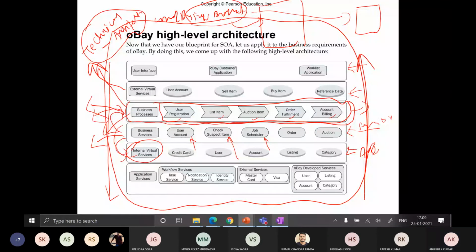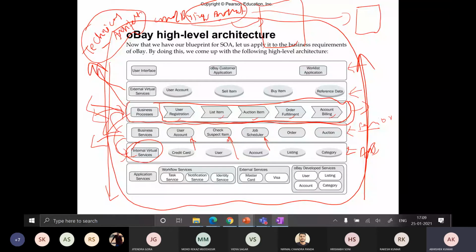So suppose you have 10 business services, and I want to categorize them into task based or entity based. What is the main logic through which we can divide the 10 services into two parts? The first one is task based business services and the second is entity based business services. What is the entity? Entity means the object, and here the object represents the record in your database system.